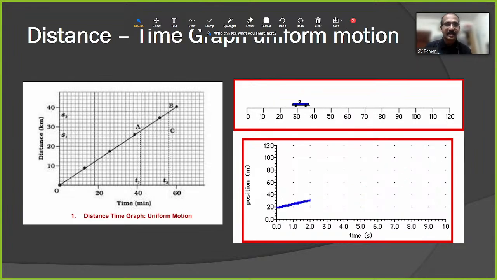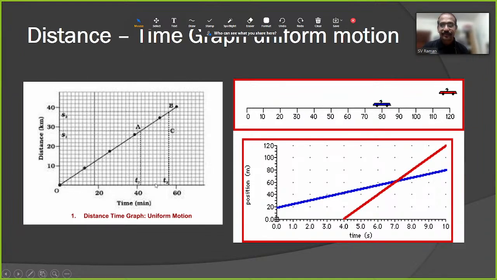If an object travels equal distances in equal intervals of time, it is called uniform motion. Here there is a distance time graph. On y-axis, we have mentioned distance. On x-axis, time. You can see equal distances in equal intervals of time. We can call it uniform motion.